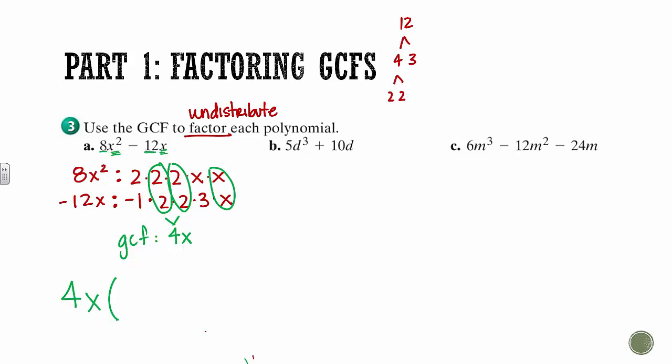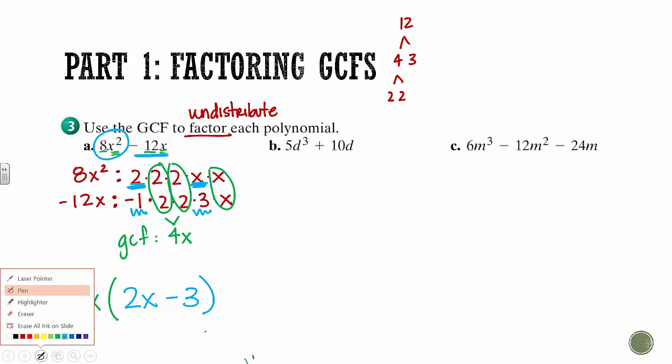And now the awesome thing about doing all this work up here is what's left inside the parentheses is what's left over. So basically what I'm asking myself is 4x times what number is going to give me 8x squared? And that number is 2x, because that's what's left over. And then what number times something is going to give me negative 12x? So if I already have the 4x there, all I need is the negative 3.